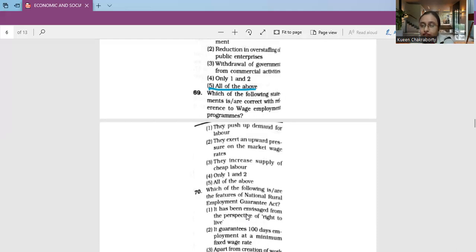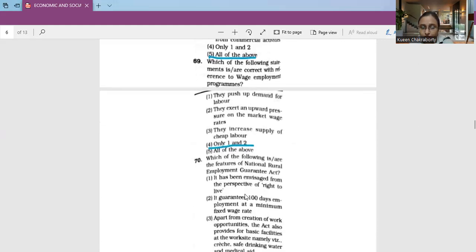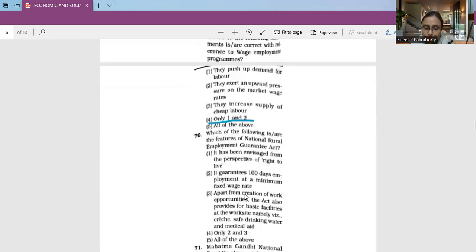So that is why I am considering option number 4 to be correct. That is, 1 and 2 are correct. Moving on to the next question, question number 70.